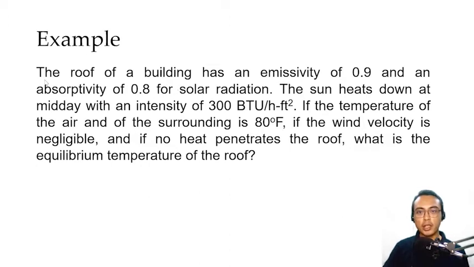The roof of a building has an emissivity of 0.9 and an absorptivity of 0.8 for solar radiation. The sun hits down at midday with an intensity of 300 BTU per hour per square feet. If the temperature of the air and of the surrounding is 80 degrees Fahrenheit, if the wind velocity is negligible, and if no heat penetrates the roof, what is the equilibrium temperature of the roof? For this problem, since there is no given area of the roof, we are going to assume that we are dealing with 1 square foot of area of the roof.